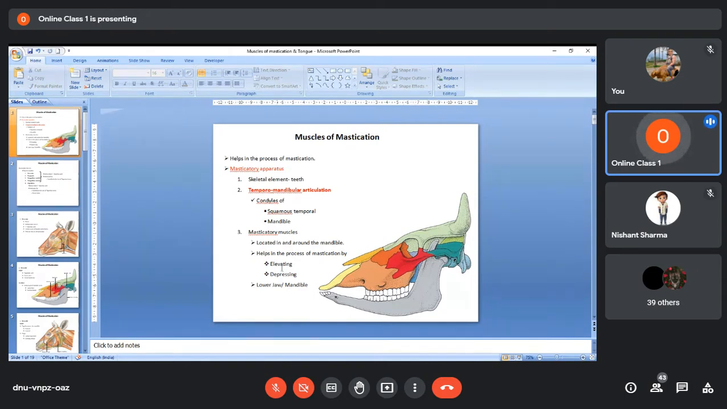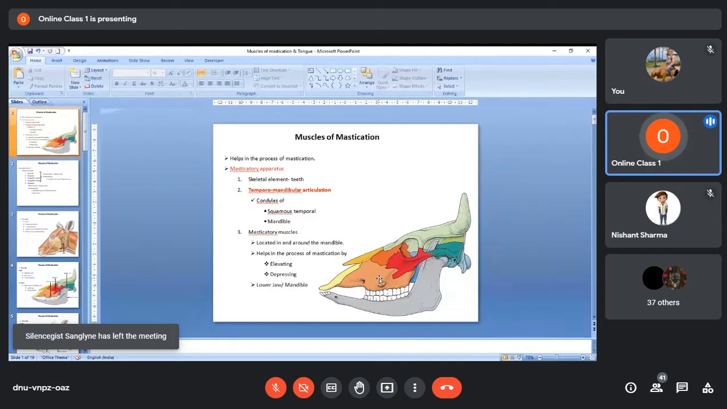They help in the process of mastication by elevating or depressing the lower jaw. Try to remember, they elevate or depress which jaw? The lower jaw. That means in the formation of the temporomandibular articulation, the lower jaw, that is the mandible, is the only movable part, whereas the upper jaw is immobile. It is similar in human beings also. If you observe closely, whenever you open your mouth, your lower jaw comes down. When you close your mouth, your lower jaw goes up. Your upper jaw is always fixed.